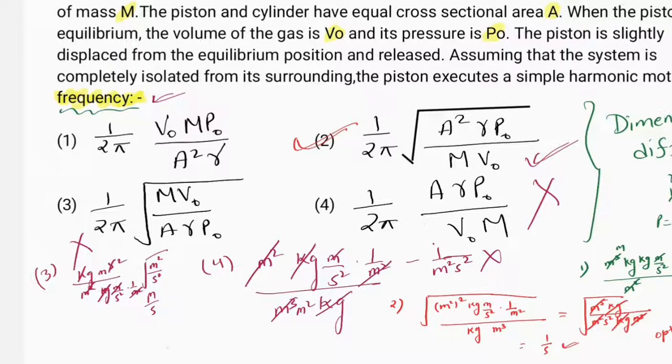Only the correct option gives us 1 upon second. So option 2 is the answer. You can see it just from the dimensions. So option 2 is correct. I hope that you understood this.